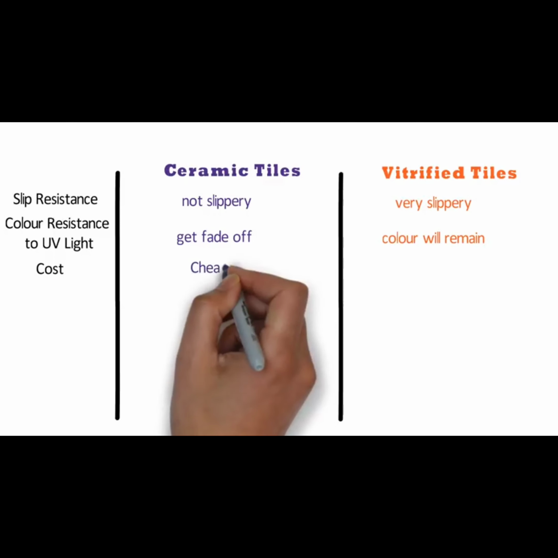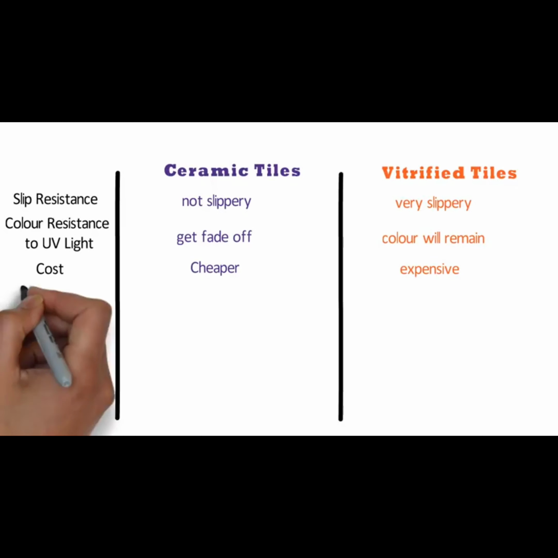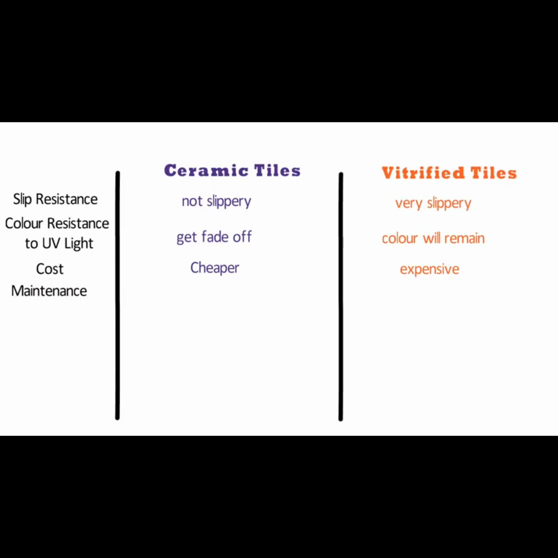Number 13 is cost. Ceramic tiles are cheaper compared to vitrified tiles. Vitrified tiles are expensive when compared to the cost of ceramic tiles. Number 14 is maintenance. The maintenance of ceramic tiles is not easy as compared to vitrified tiles. The maintenance of vitrified tiles is easy because of its shiny surface. It is easy to clean.